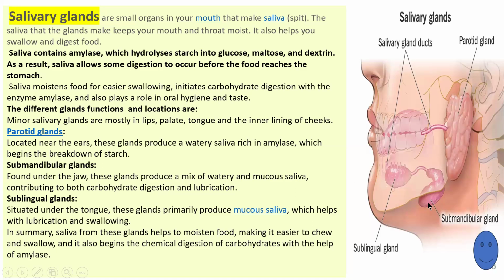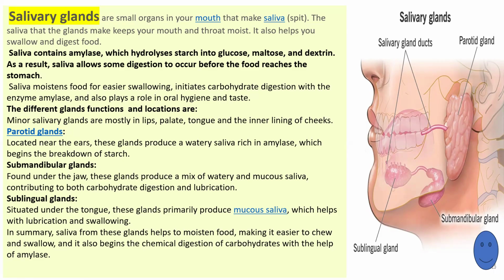Now the submandibular glands, which are found under the jaw. These glands produce a mix of watery and mucus saliva, contributing to both carbohydrate digestion and lubrication. So they help in the start of carbohydrate digestion, and they provide lubrication too, because they produce a mixture of watery and mucus saliva.